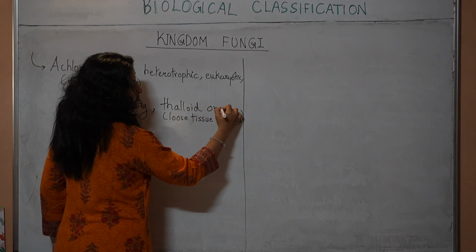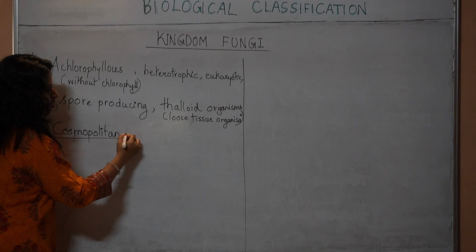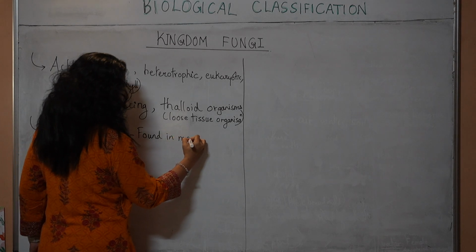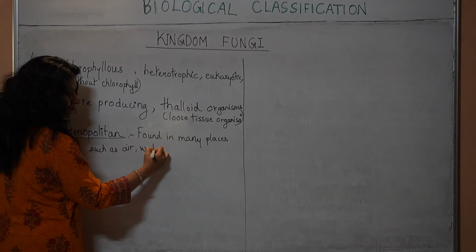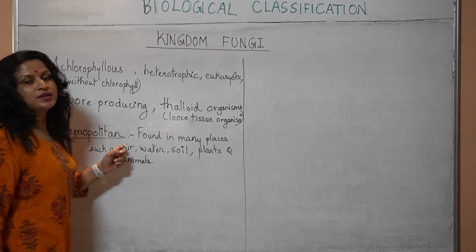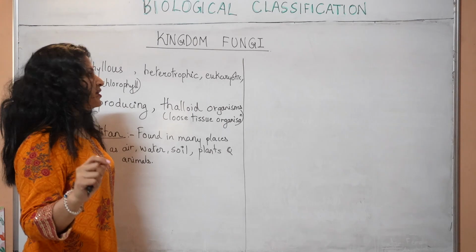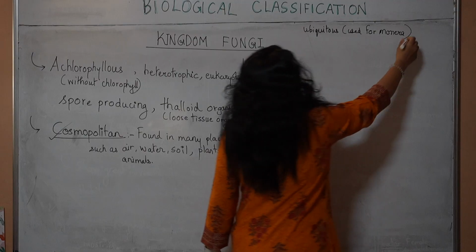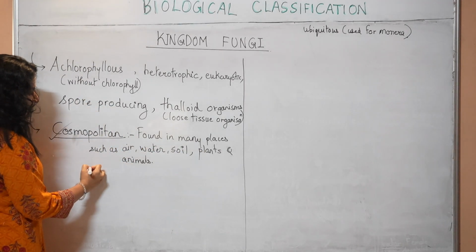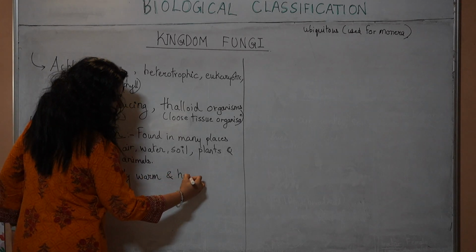Thalloid organisms. They are said to be cosmopolitan in nature. Cosmopolitan, important word from NCERT. Cosmopolitan means found in many places such as air, water, soil, other plants and animals. Cosmopolitan, this word is used for fungi, and another word called ubiquitous, which is there in NCERT somewhere, it is used for Monera. Ubiquitous means found everywhere, and cosmopolitan means found in many places. However, they love hot and humid places, especially warm and humid places.